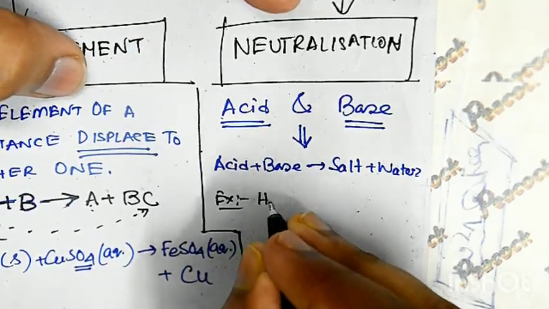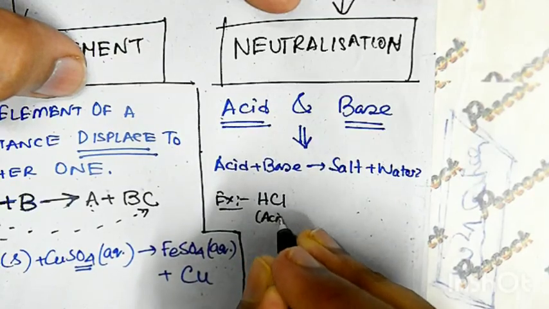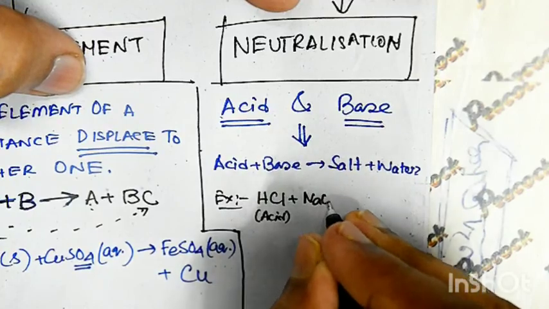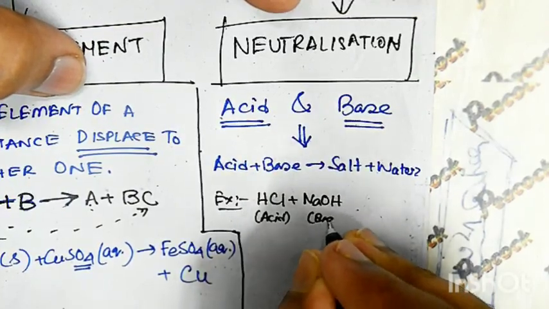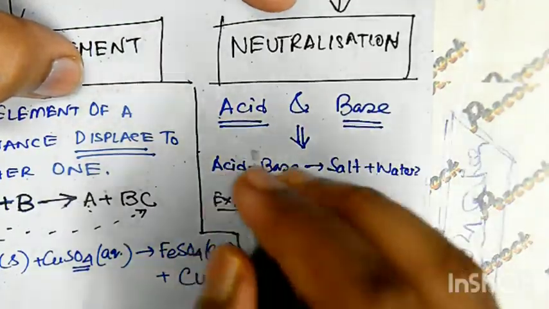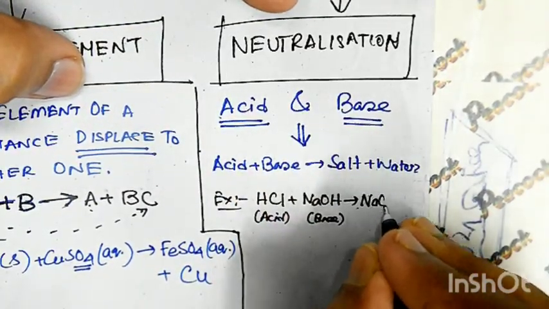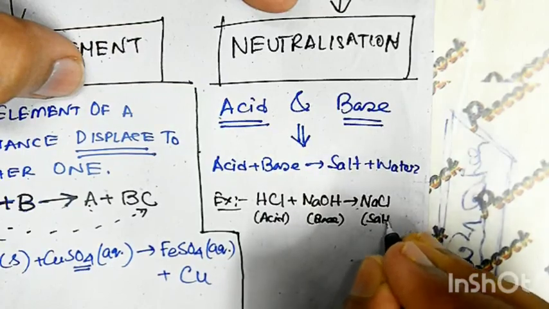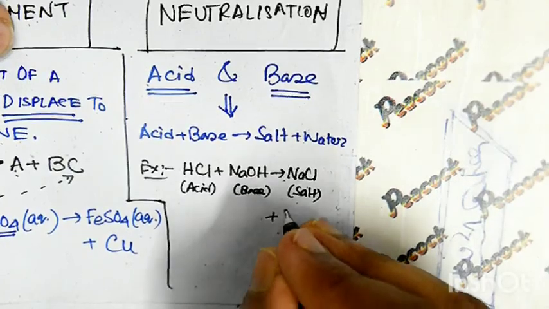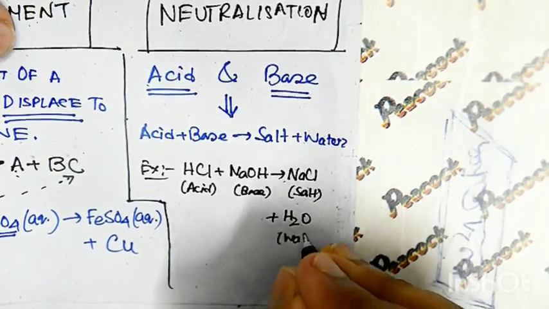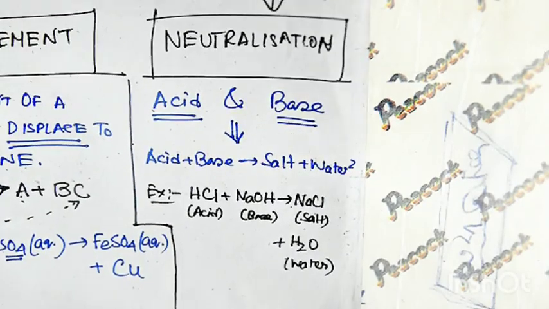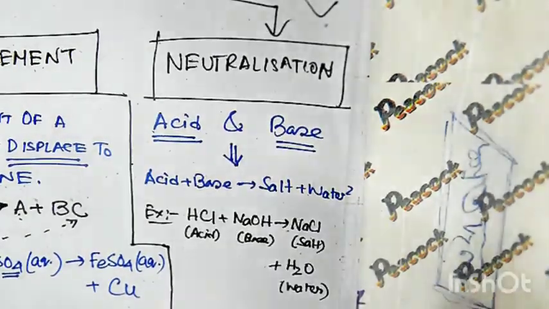Just like hydrochloric acid. This is the acid. Works with NaOH, which is a base. What happens? The acid and base both are gone. They form NaCl, which is a salt. Sodium chloride is the daily salt we eat every day, plus water. Clear? More examples can be seen of these things. It's also available in your school slide.